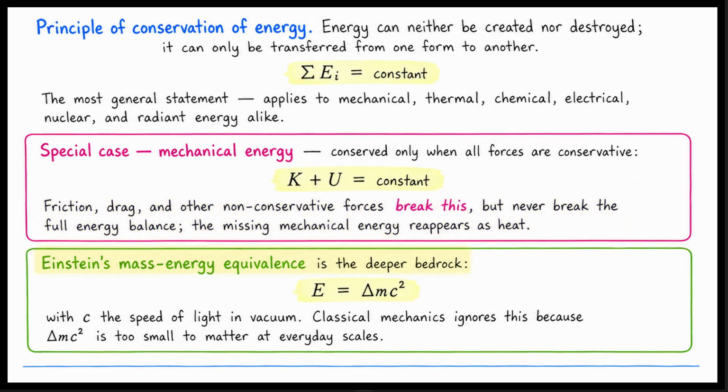The deeper bedrock of all this is Einstein's mass-energy equivalence. Energy E equals delta m times c squared. Here, c is the speed of light in a vacuum. Classical mechanics usually ignores this equation. This is because the change in mass is too small to matter at everyday scales.